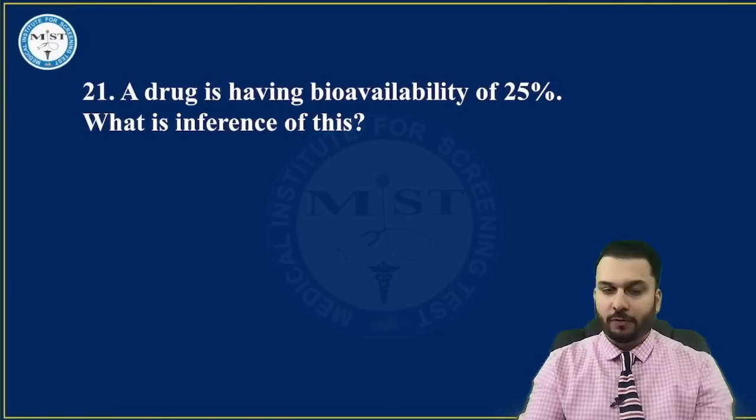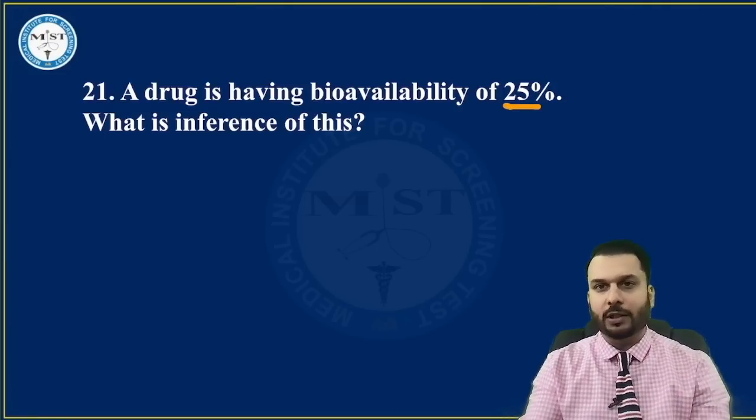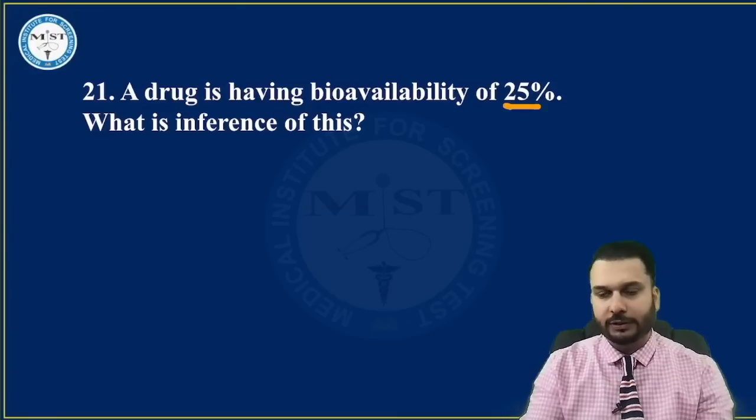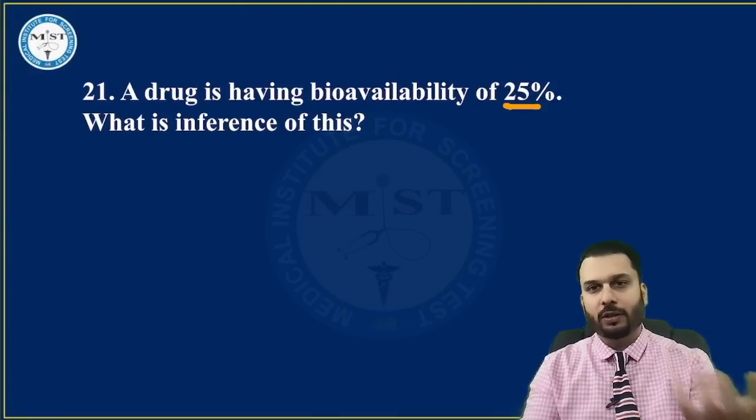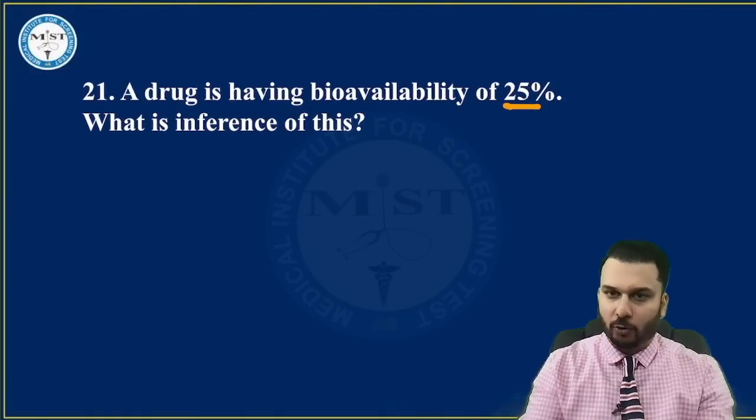A question from general pharmacology. A drug is having bioavailability of 25%. What is the inference of this? What does this mean? I don't know if this is the correct number they gave. Most people told me this. Yes, sir, this was the number. 20, 30, 10, whatever the number, I don't care. What is meant by this bioavailability?